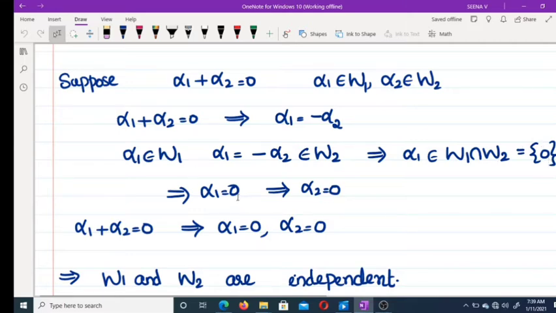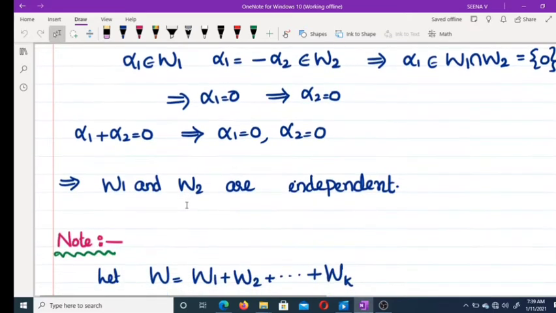But W1 intersection W2 equal to {0}. This implies alpha 1 equal to 0. But alpha 1 is equal to minus alpha 2. Therefore alpha 2 is also equal to 0. Thus we get alpha 1 plus alpha 2 equal to 0 implies alpha 1 equal to 0 and alpha 2 equal to 0. Therefore W1 and W2 are independent.